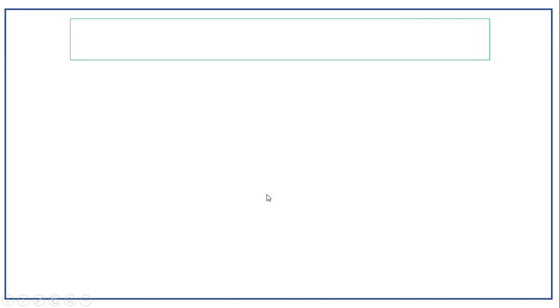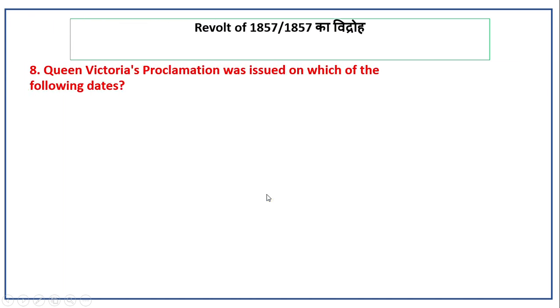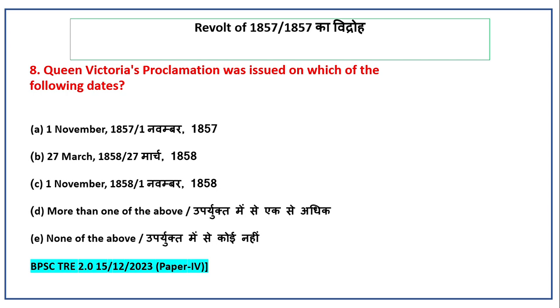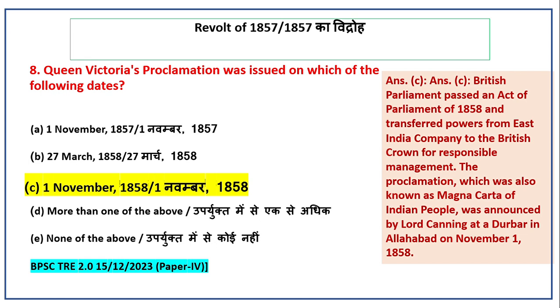Next question is question number 8. Queen Victoria's proclamation was issued on which of the following dates? Options: 1 November, 27th November 1858, 1 November 1858, more than one of the above, none of the above. Answer is option C, 1 November 1858.